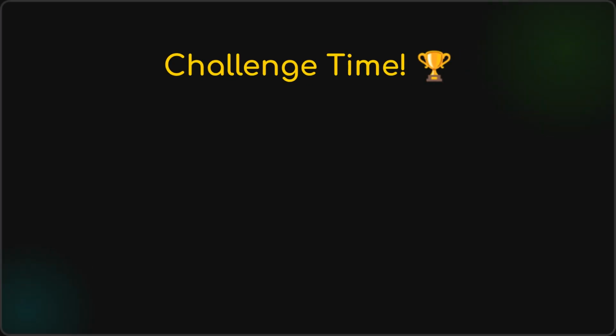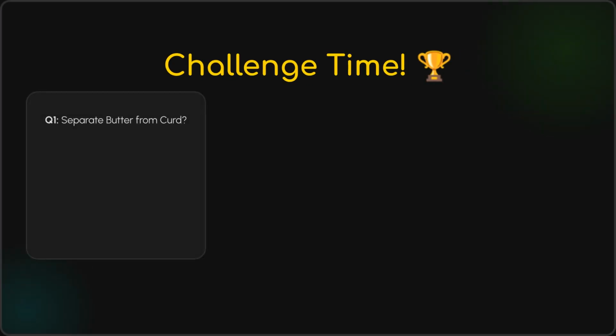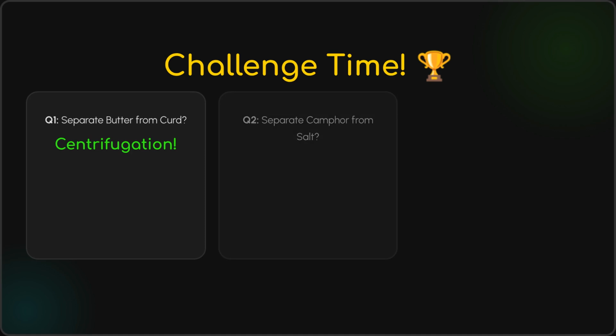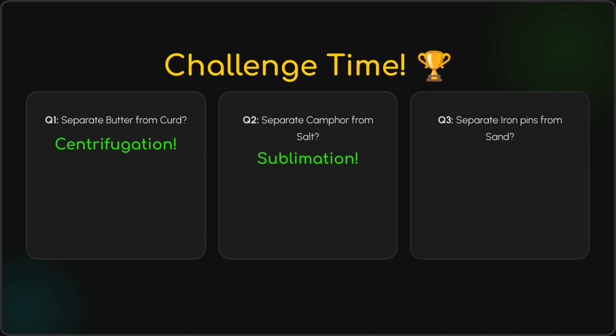Let's review some separation methods. To separate butter from curd, we use centrifugation. Sublimation separates camphor from salt. Finally, to separate iron pins from sand, we use magnetism.